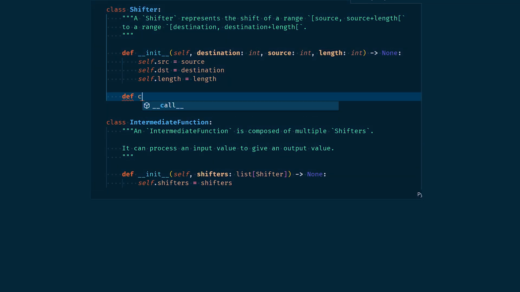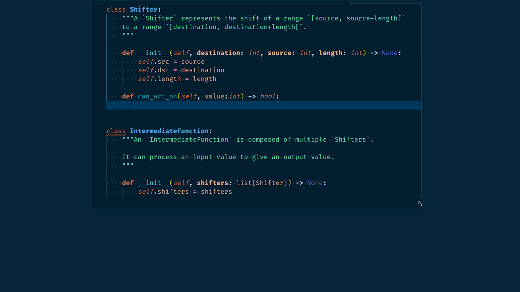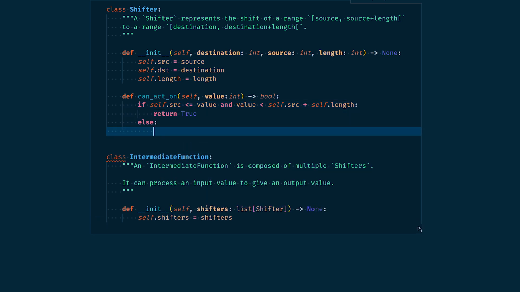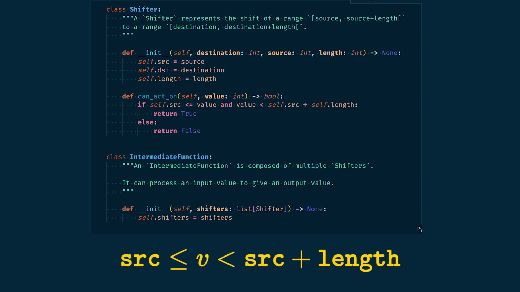Let's begin with our shifter objects. Let's create a function checking whether a value is in the starting range of a given shifter. Let's call that function canActOn. It should take one input, one integer, the value we want to test our shifter against, and should return a boolean, true or false. To check if the shifter can act on a value, that is, the value is contained in the input range of that shifter, we simply check whether the input value is greater or equal than the source range start and strictly less than the source range start plus the range length.